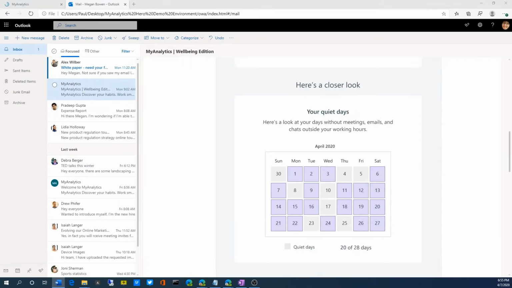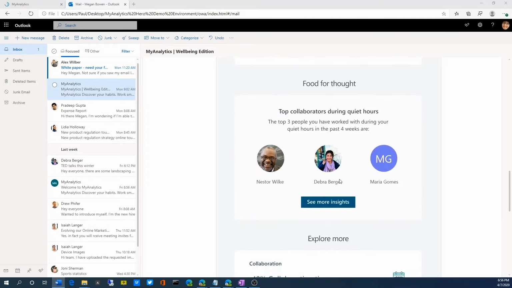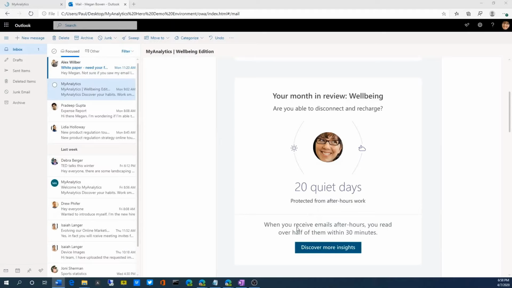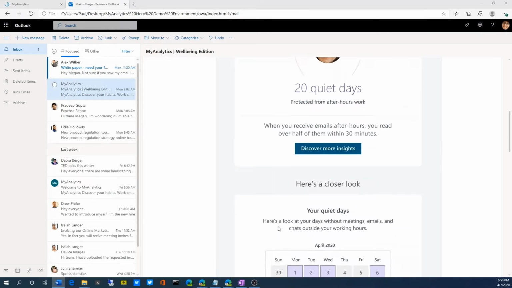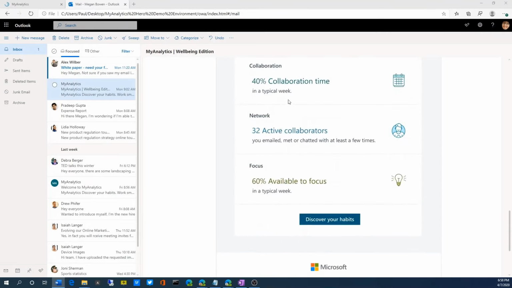The well-being email lets Megan know how effectively she manages a healthy work-life balance. She can quickly see that most of her evenings after hour work are quiet, but she has worked with Nestor, Deborah, and Maria after hours in the last month. She can also see that nearly half of her week is spent collaborating with team members, and that in the last week she had 32 active collaboration partners.